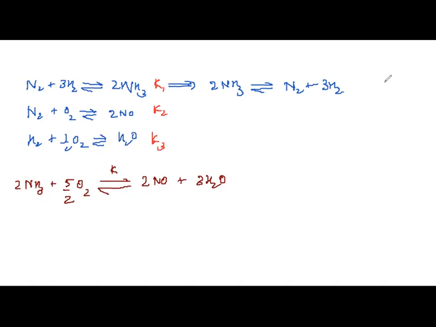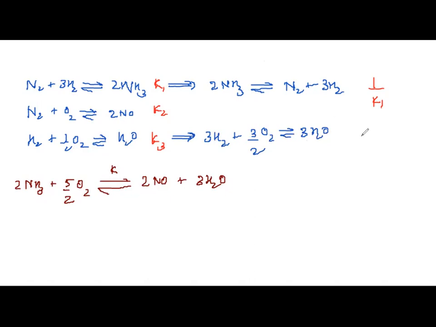See, when I have reversed this reaction, this becomes what? 1 by K1. Correct? Reverse the reaction, it becomes 1 by K1. We have seen this in stoichiometric calculations. And N2 plus O2, I've kept it as it is, so it is K2. Now, third equation, it is half O2, right? I will make it 3 by 2. Entire reaction multiplied by 3. So 3H2 plus 3 by 2 O2 gives me 3H2O. When you are multiplying the entire equation by 3, the equilibrium constant becomes K3 cube.